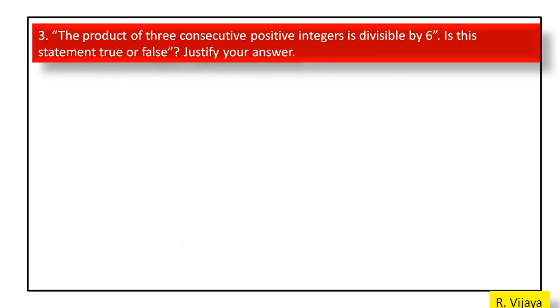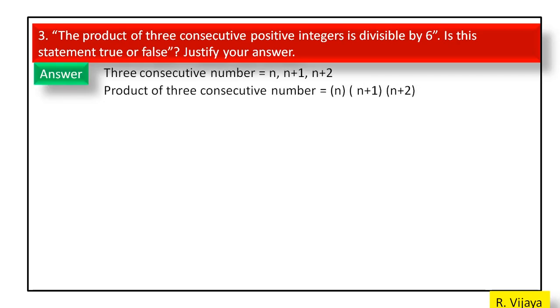Now we see the third sum. The product of three consecutive positive integers is divisible by 6. Is this statement true or false? Justify your answer. The three consecutive numbers will be n, n plus 1, n plus 2. The product is n into n plus 1 into n plus 2.